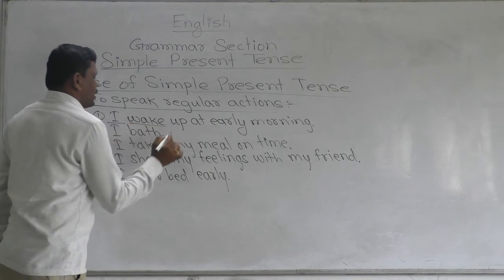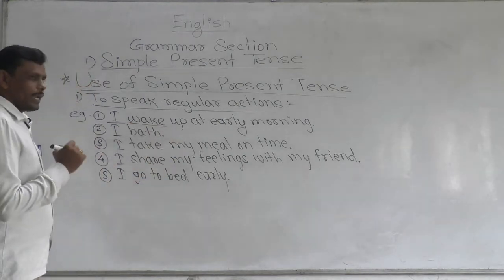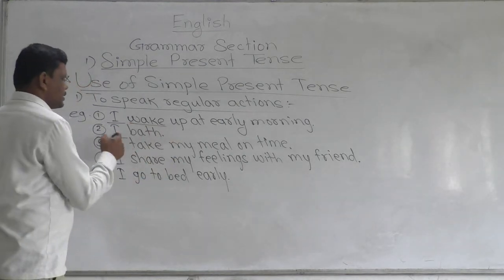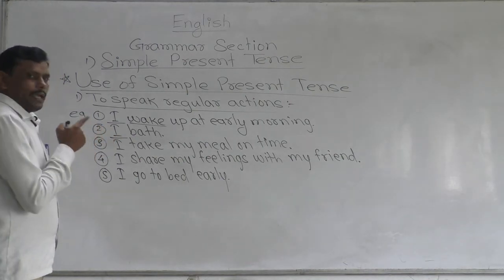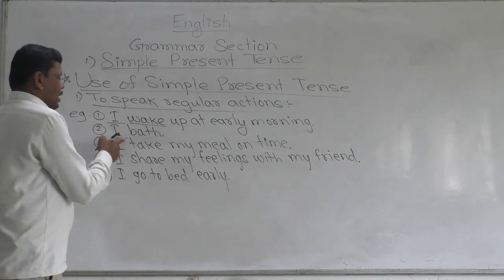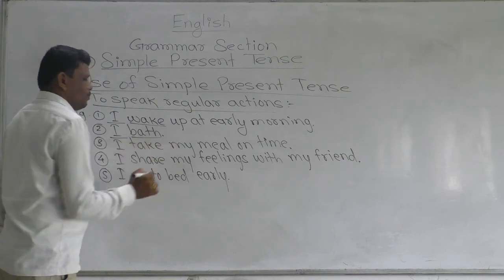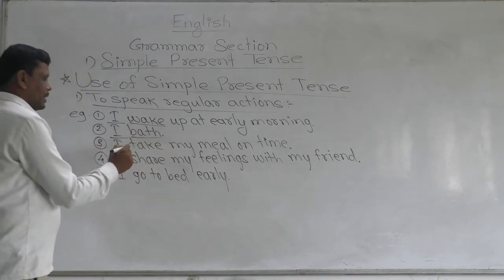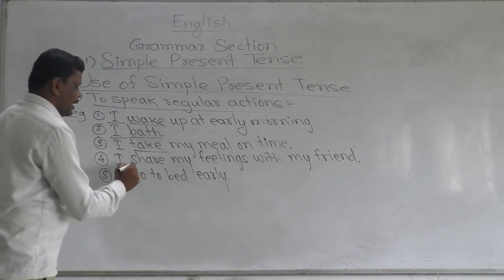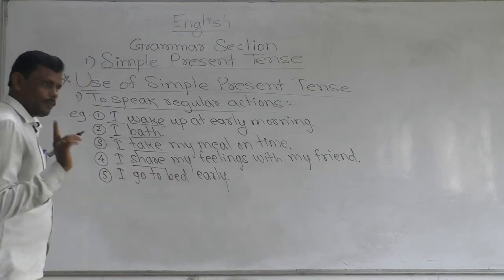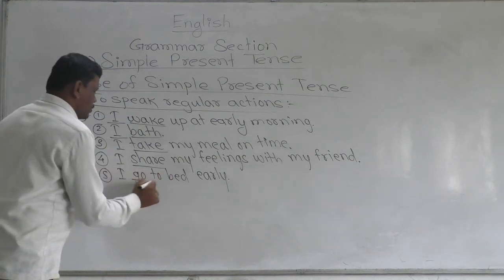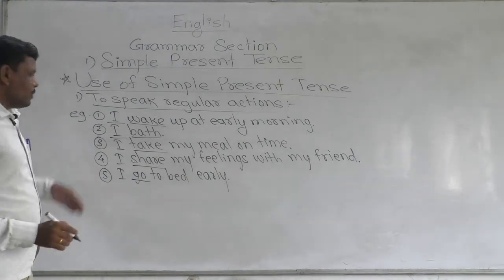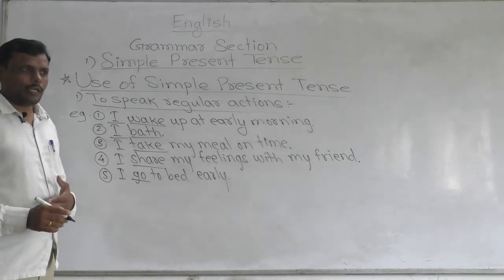This I carries V1 to show the regular action. Here I is a singular subject, but it is exceptional, and I carries the base form of the verb. I take is V1, I share is also V1, and go is also V1. These are our regular actions.